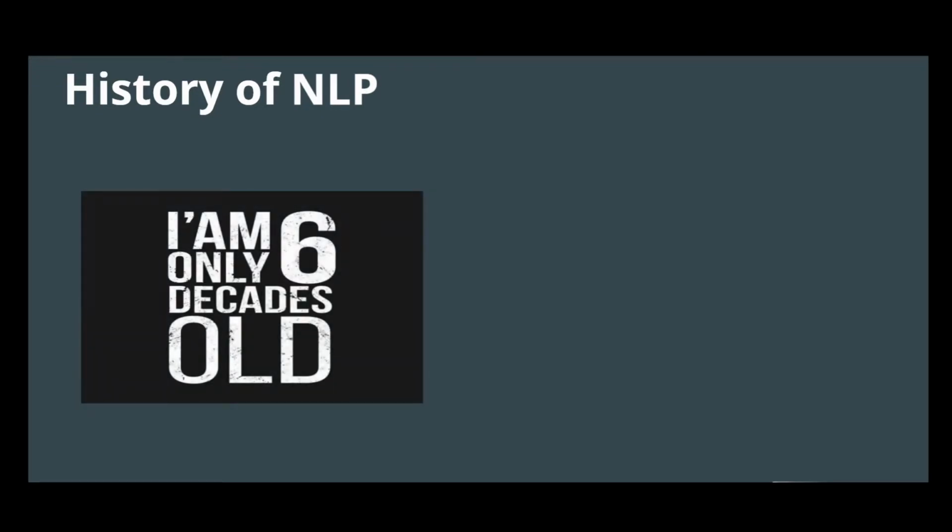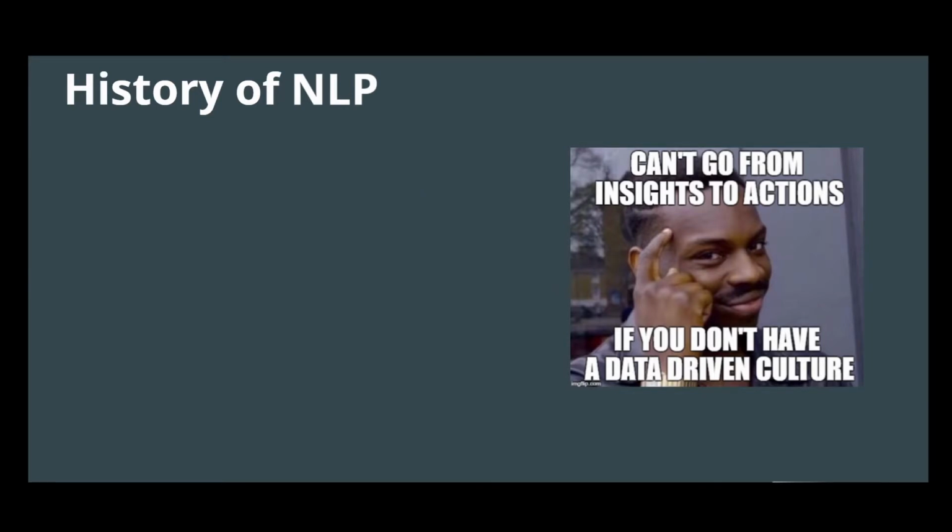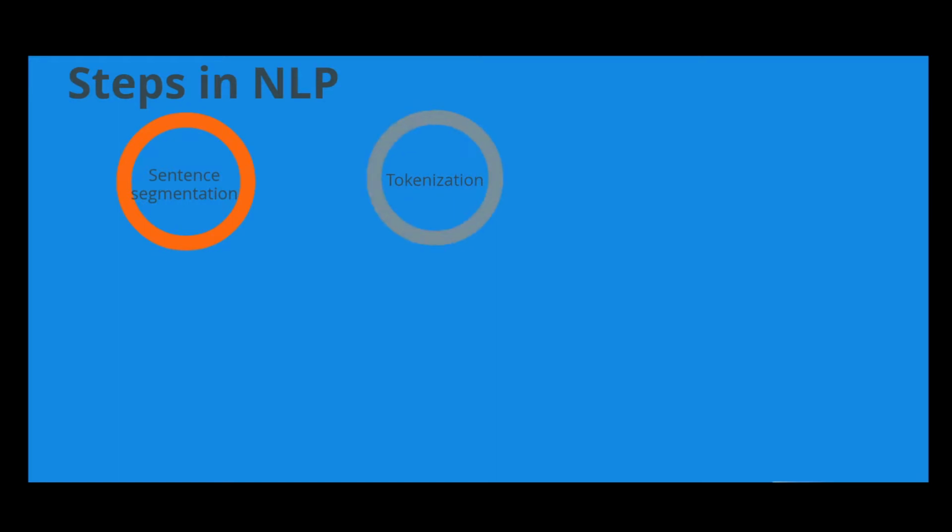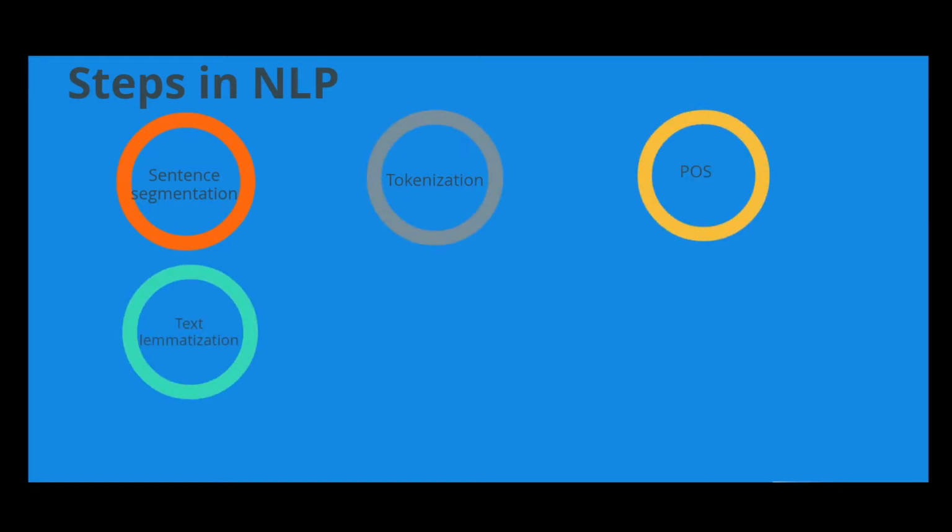History of NLP. Computer scientists have been trying to create automatic systems to understand language for the past six decades now. Initially, the models were trained based on rule-based systems. Thanks to machine learning algorithms and big data, the task of NLP has become possible. Steps involved in NLP are as follows. Sentence segmentation. Tokenization. Parts of speech. Text lemmatization. Stop words. Named entity recognition.